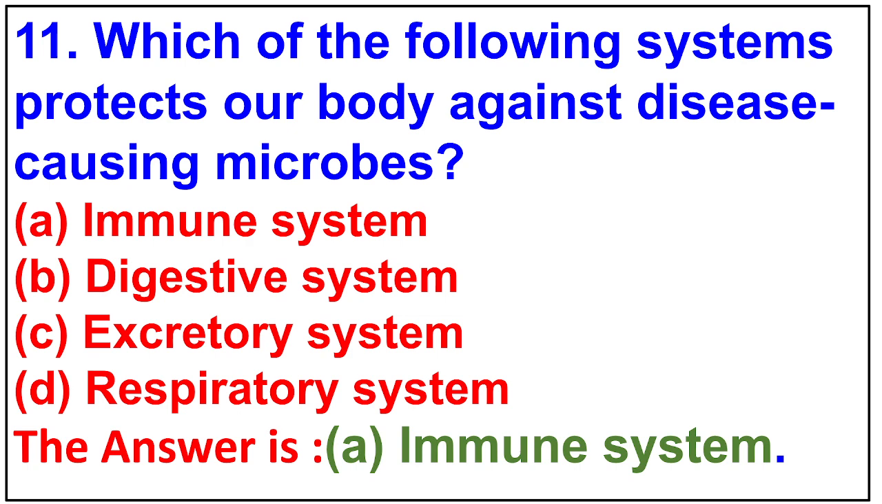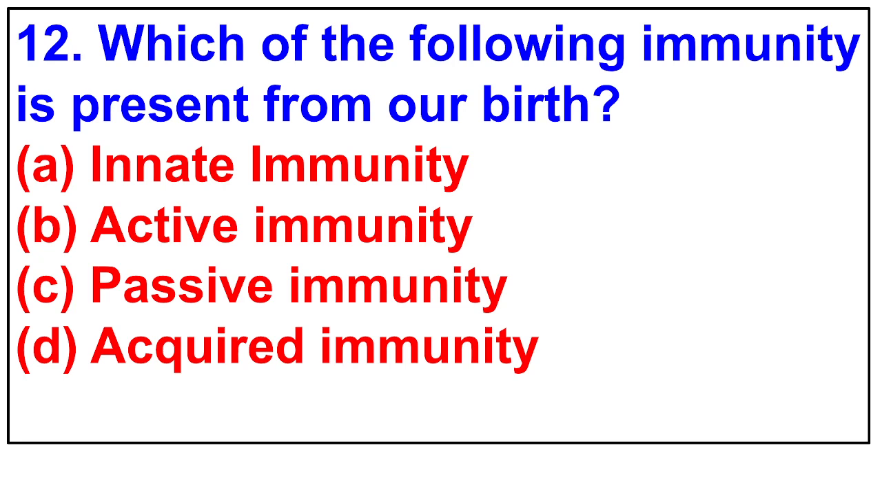12. Which of the following immunity is present from our birth? Innate immunity. Active immunity. Passive immunity. Acquired immunity. The answer is innate immunity.